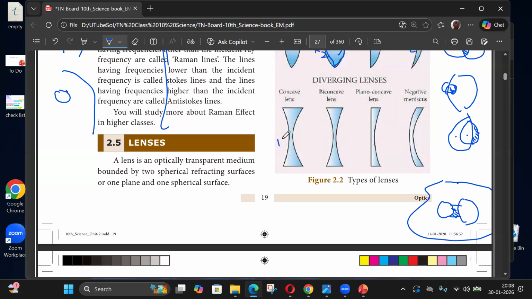Okay, R1, R2. Here both are the same, R1 equal to R2, both the same R. Plano convex is, you take this one, I have a plain sheet like this, and this portion is this one. So I can also get it like this.